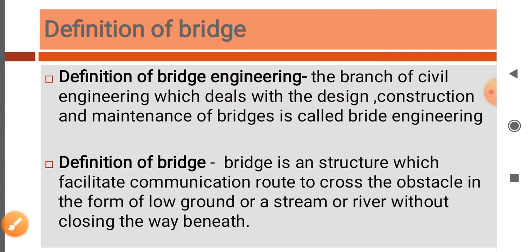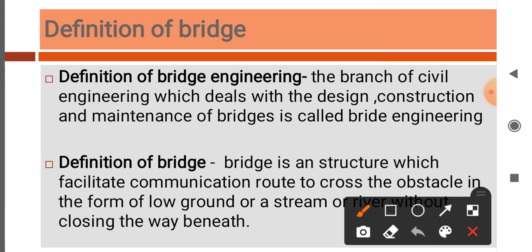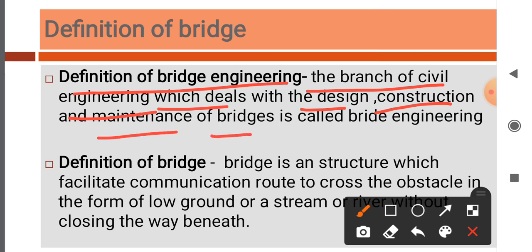Now, second point is definition of bridge engineering. The branch of civil engineering which deals with design, construction and maintenance of bridges is called bridge engineering.